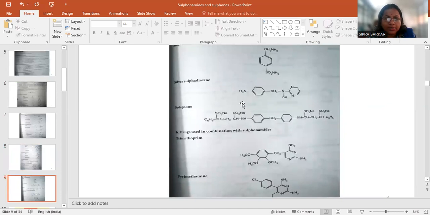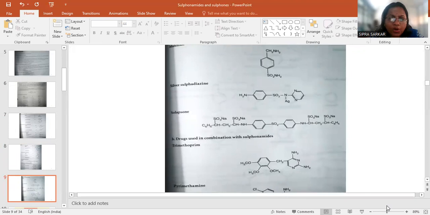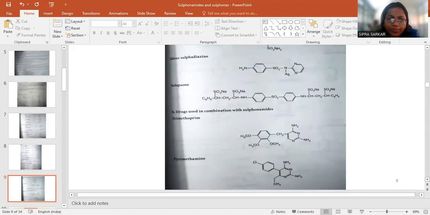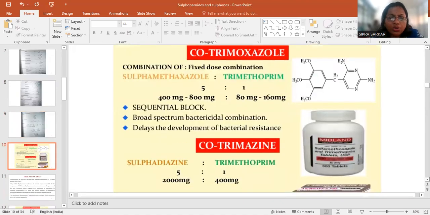Silver sulfadiazine is used for burn infection and wound infection. Sulfadiazine with trimethoprim and pyrimethamine is used for combination therapy in pneumonia, bronchitis, and long-time or chronic cough. This type of infection can be cured through sulfamethoxazole and trimethoprim. Coming to the most important combination, that is cotrimoxazole.